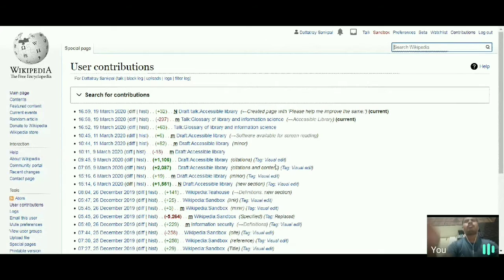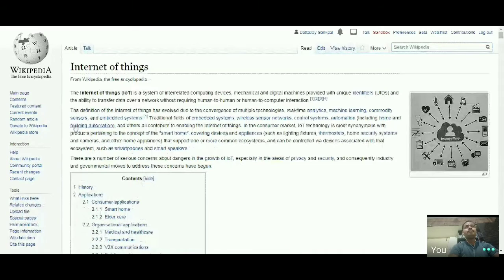If you search on Internet of Things, it is there. This is how, for example, accessible libraries.